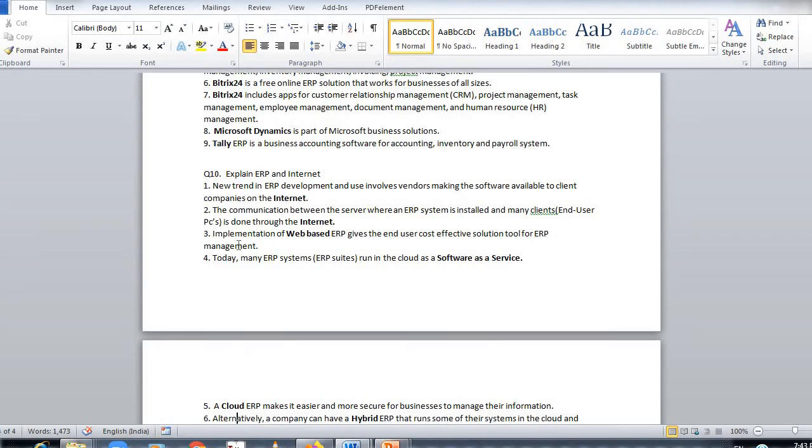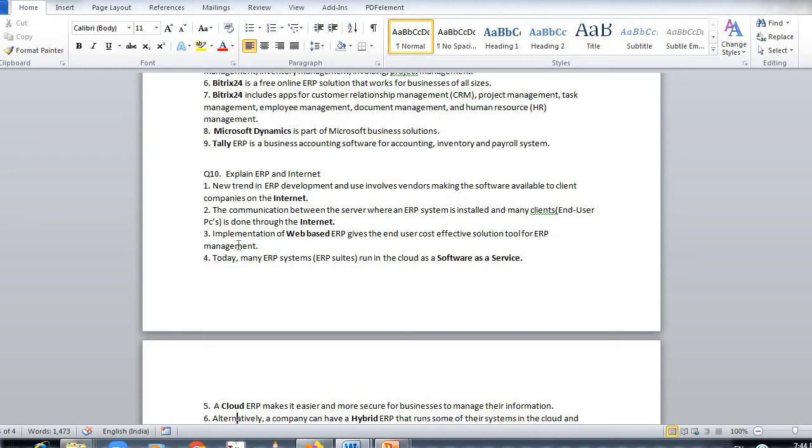So they purchase web-based ERP. Whatever data is there gets saved directly in the cloud system, and they always have the backup also. That backup part will be covered in hybrid, which I will teach you at a later point. Regarding communication between the server and the client when an ERP system is installed, as a user we are a client, and the data gets saved in the cloud, on their server. So that is known as web-based ERP. It gives the user cost-effective tools for ERP management.